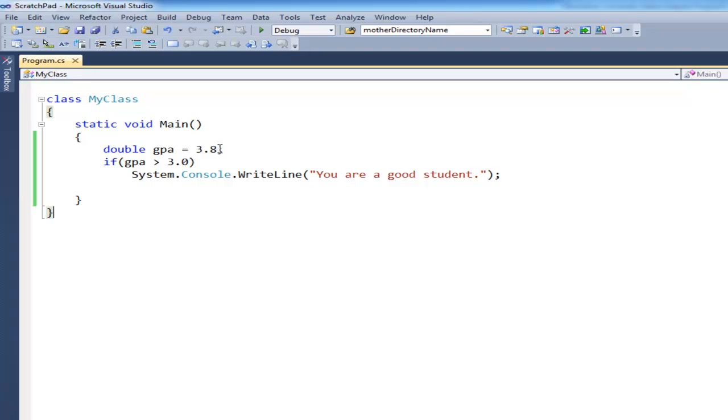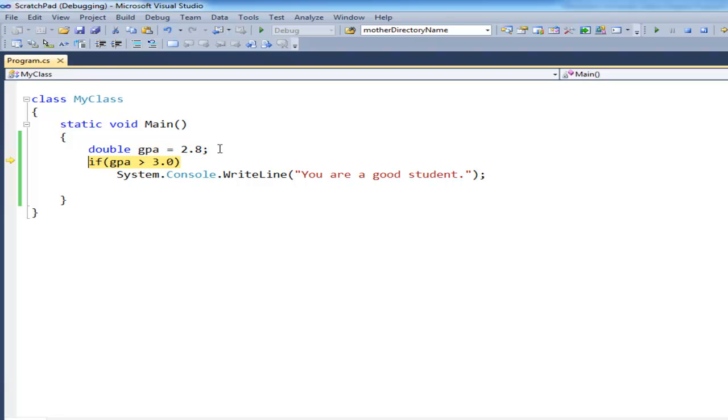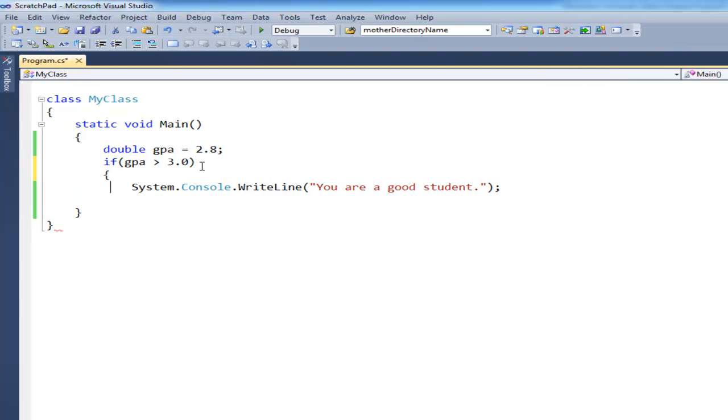Let's say that the GPA is less than 3, so let's say you're 2.8. F11 into here. If GPA is greater than 3.0, well, it turns out that the GPA is not greater than 3.0, so it doesn't even execute this. And I think this is the first time I might have shown you, generally you can put curly braces in here. But if it's a one-liner like this, then they're not necessary.